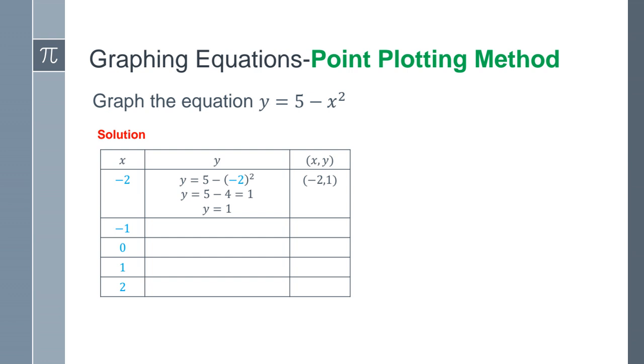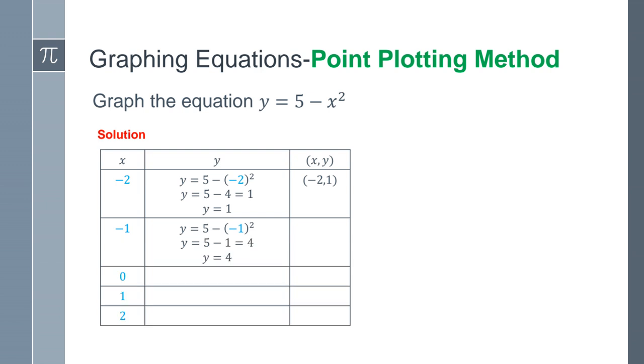Okay, let's do the next point. Again, x is equal to negative 1. So negative 1 squared means that I have 2 negative 1's. Negative 1 times negative 1 is going to be a positive 1. So we have 5 minus 1 is equal to 4.